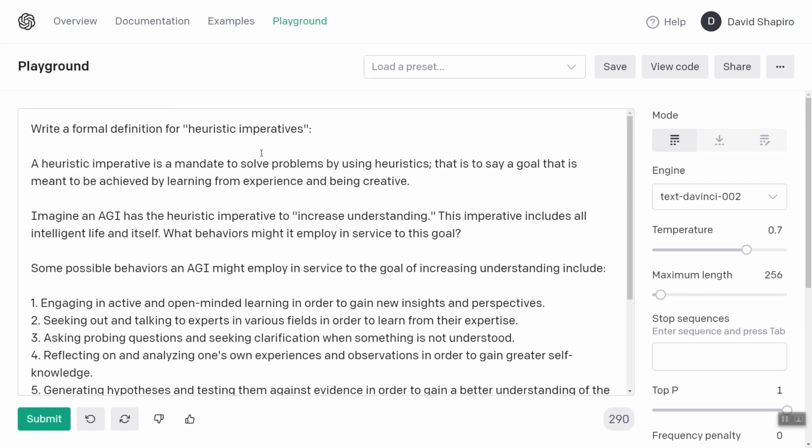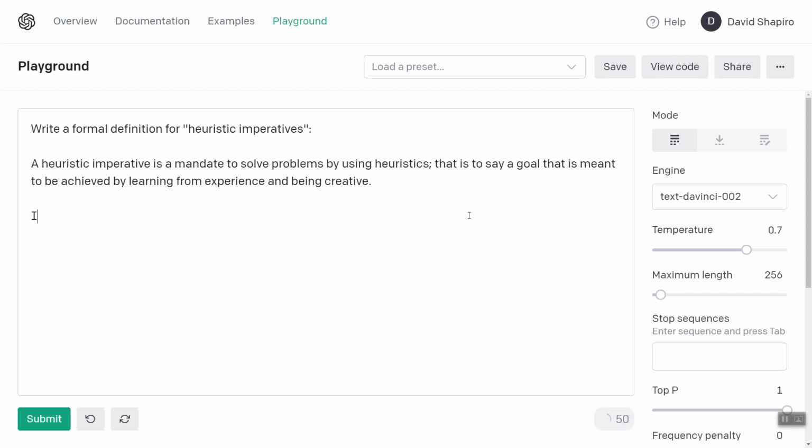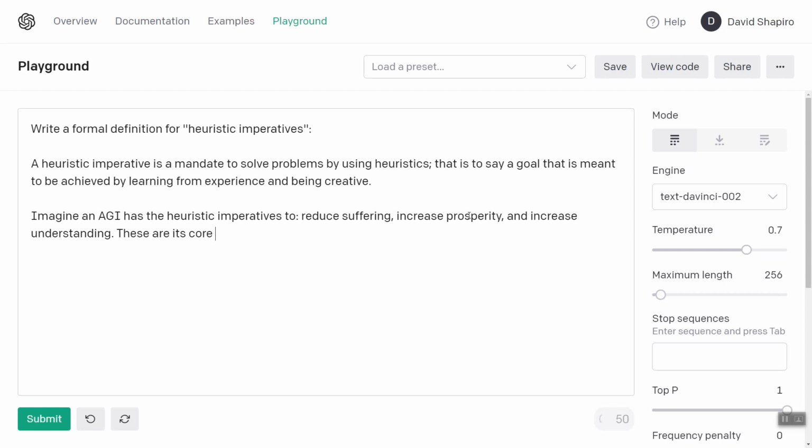Okay, so let's do one final experiment and bring it all together. Imagine an AGI has the heuristic imperatives to reduce suffering, increase prosperity, and increase understanding. These are its core guiding principles.